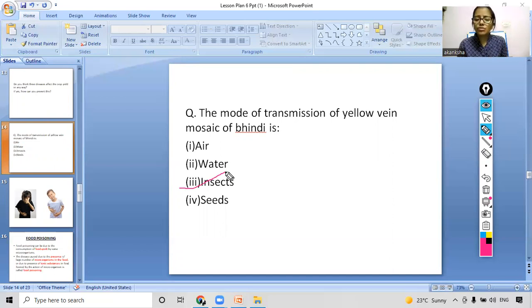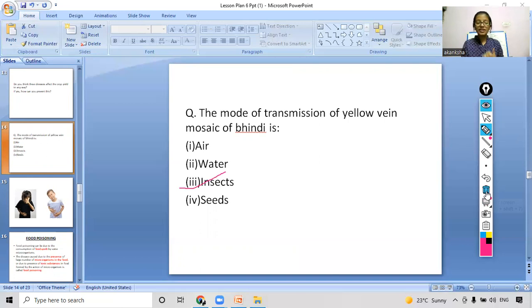How many of you have recently been to a party? Any one of you? Yes, because it is wedding season. So all of you must be going to different parties, right? And you must be eating the food there, right? So how many of you suffered by eating that food the next day? Yes, I can see some of you are saying yes, you suffered.